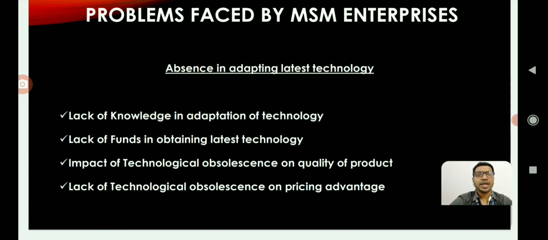Third one is impact of technological obsolescence on quality of products. So most of the entrepreneurs use obsolete or outdated technology, which may produce inferior quality of products, which may not be attractive to the customers.